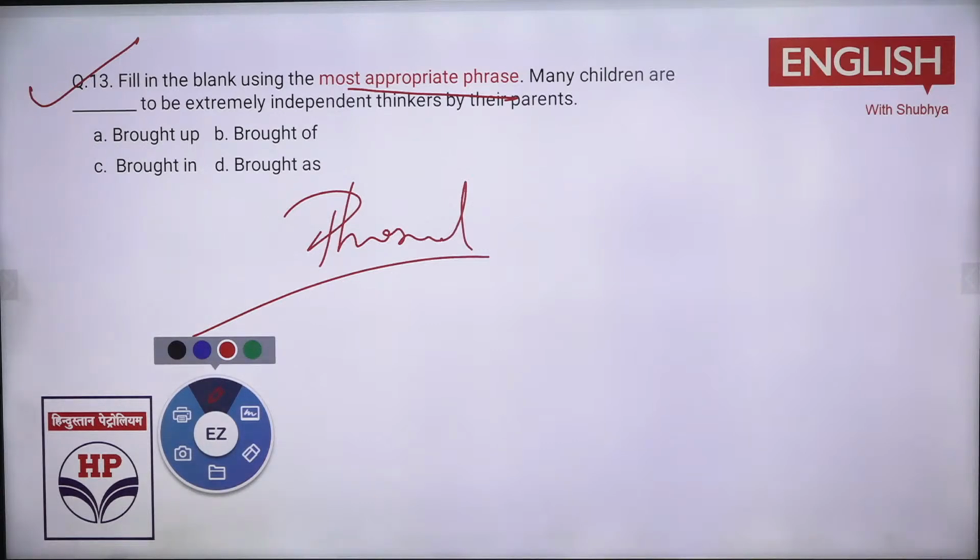So what is there? Brought up. Everyone is telling the A option. Brought off, bring in, कोई गलत है ये सारे options. What is the right one? Anyone else who has any other idea?